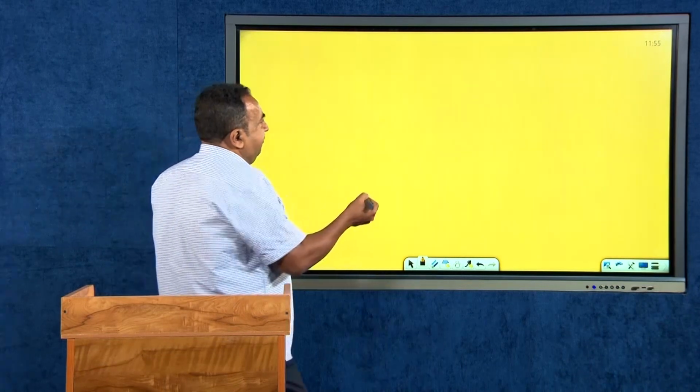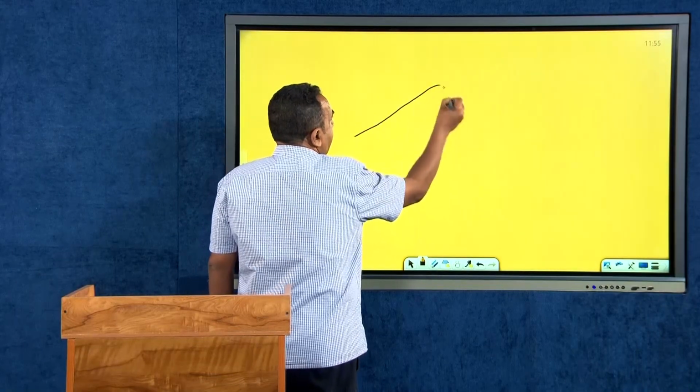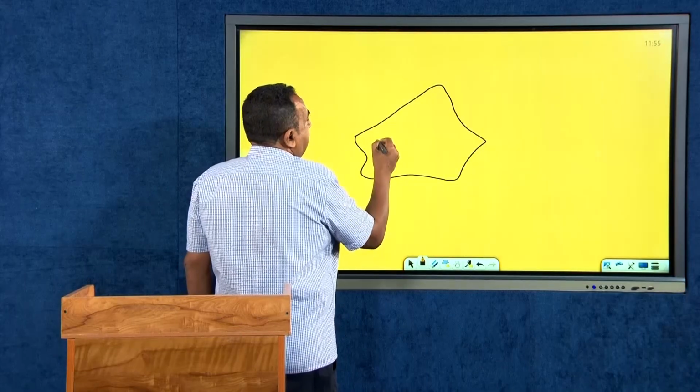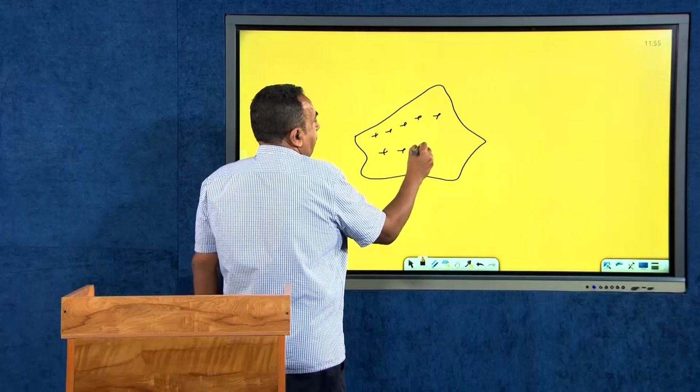Now, I can have a surface charge distribution. I can have an arbitrary surface something like this. Then I have charges distributed on the surface.